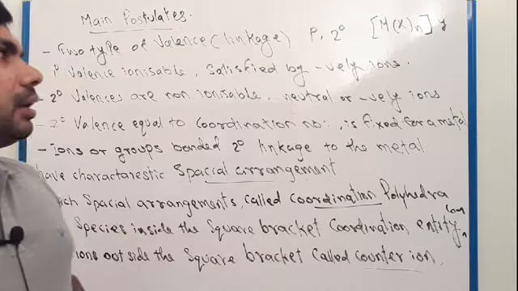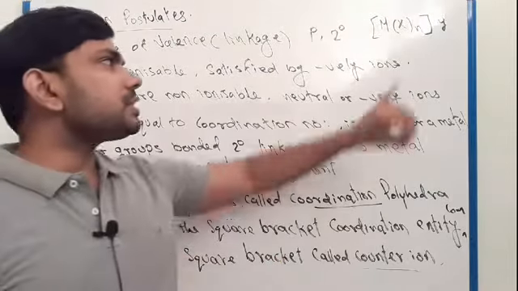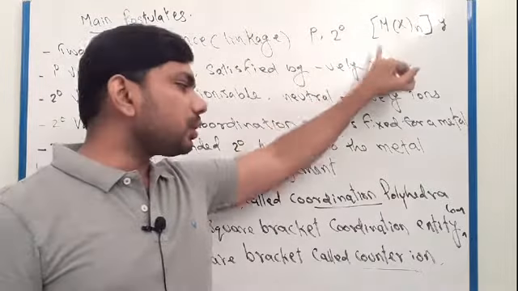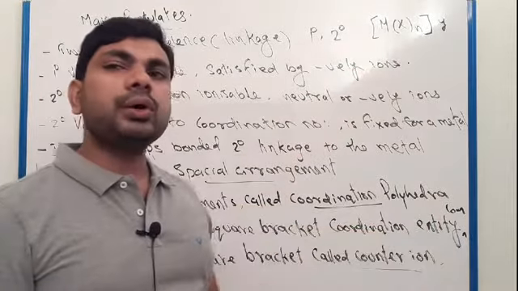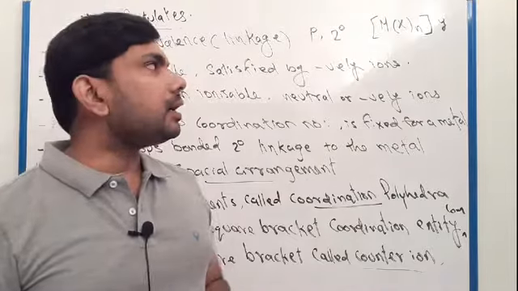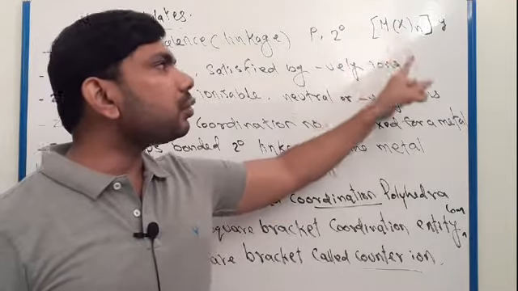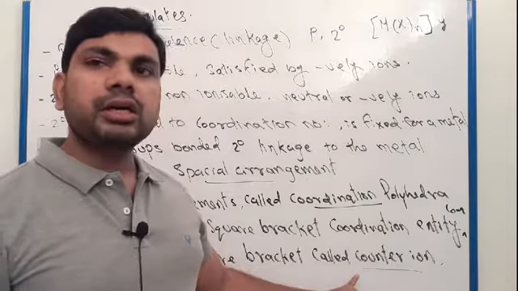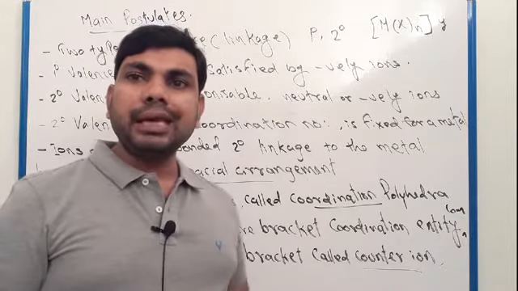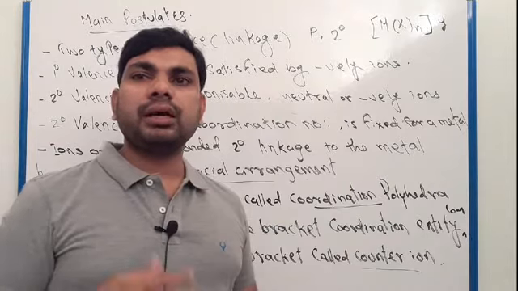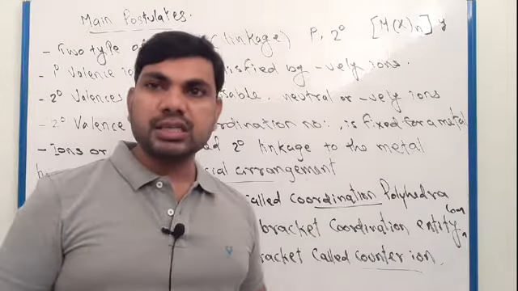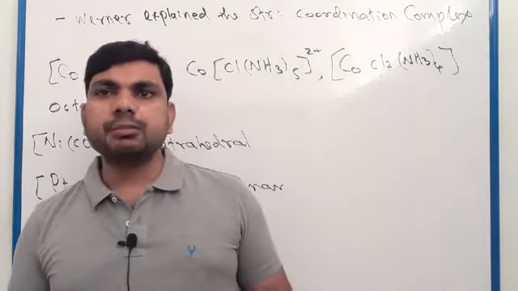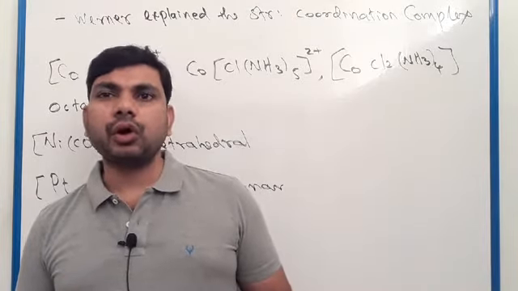The species inside the coordination sphere is called the coordination entity or coordination complex, and the species outside the coordination sphere is called the counter ion. So these are the main postulates of Werner's theory.